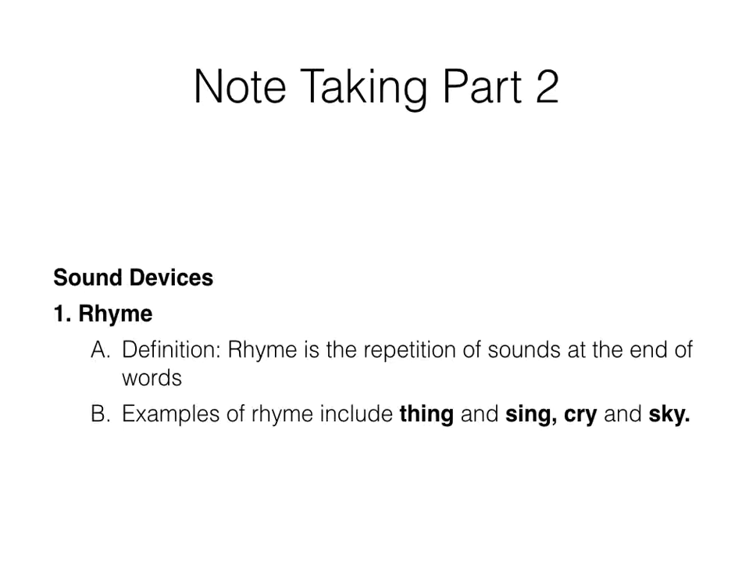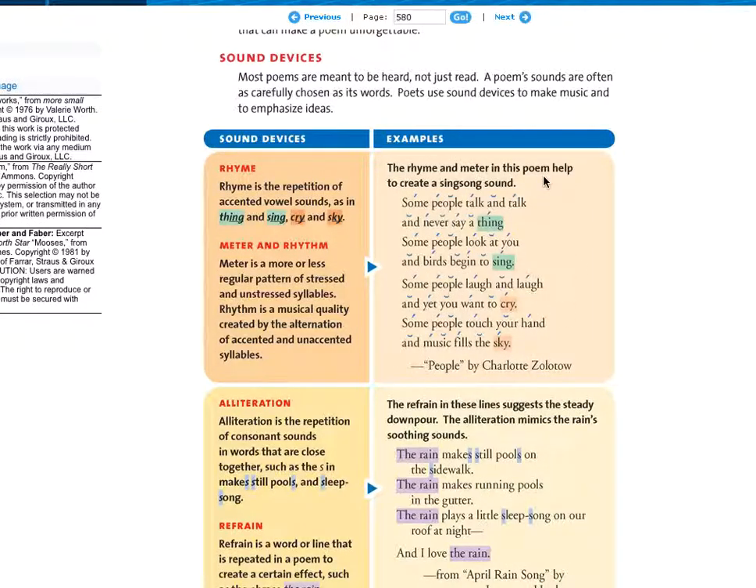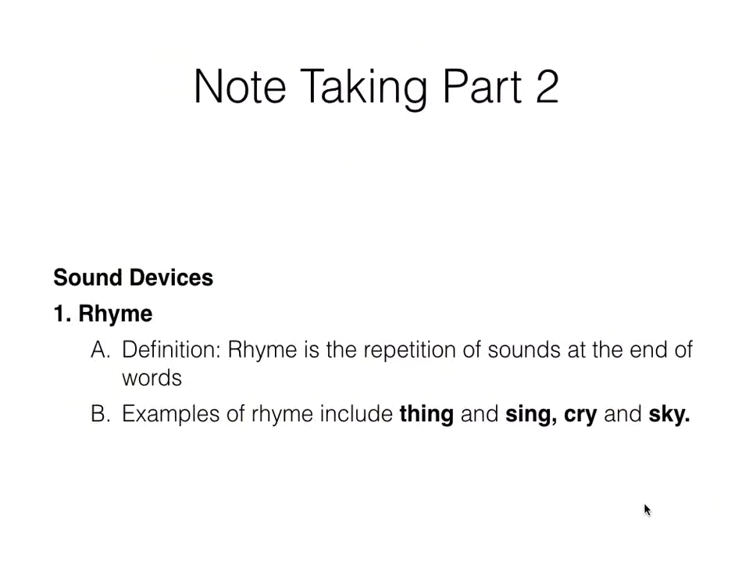The definition of rhyme is the repetition of sounds at the end of words. So if we look at this example here called People: Some people talk and never say a thing. Some people look at you and birds begin to sing. Some people laugh, and yet you want to cry. Some people touch your hand, and music fills the sky. So here we see some rhyming: thing and sing, cry and sky. And so we want to write that down as our examples of different rhyming that's shown in that poem.